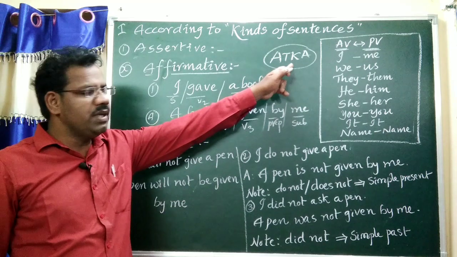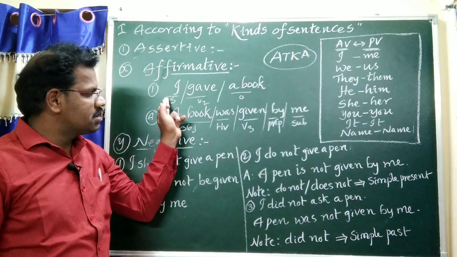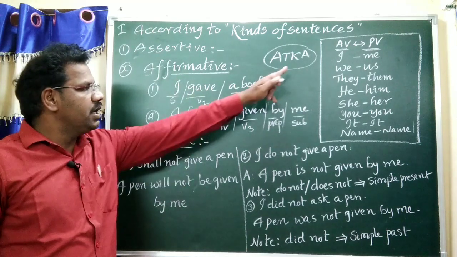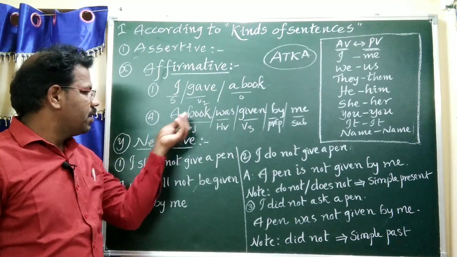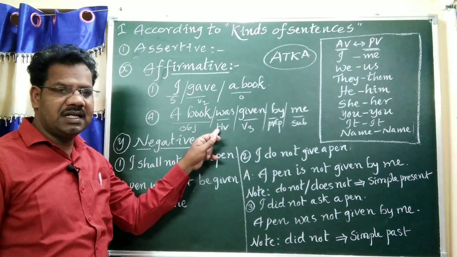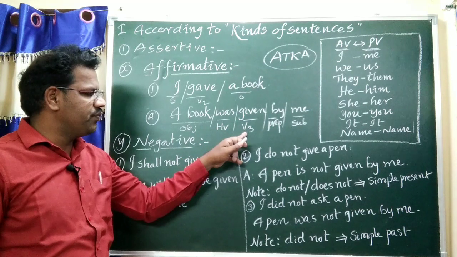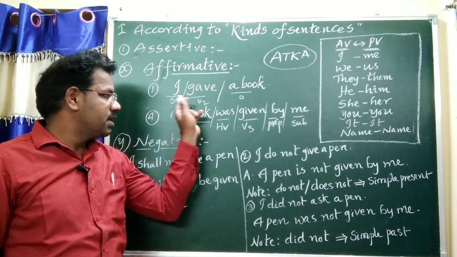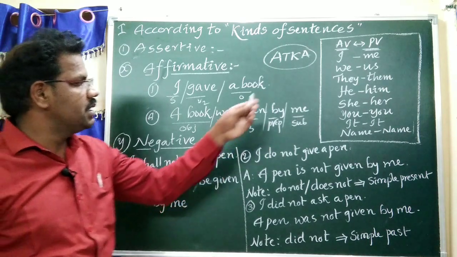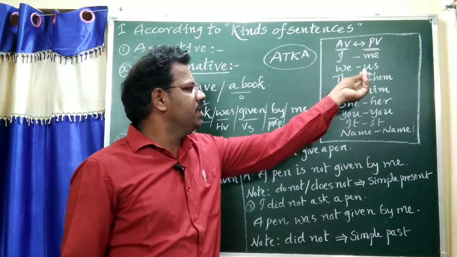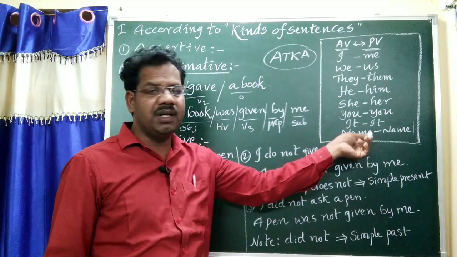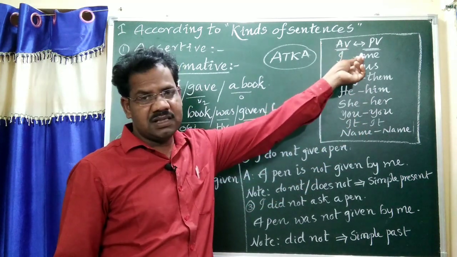K means kinds of sentence: start with subject, end with full stop, it is an affirmative sentence. A for apply: the object is written first, the suitable helping verb was, the given verb form 3, preposition by, and the subject written in object case: me. See, I becomes me, we us, they them, he him, she her; you, it, and names stay the same. This is how to passivize.